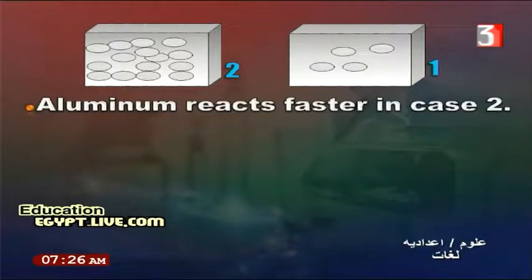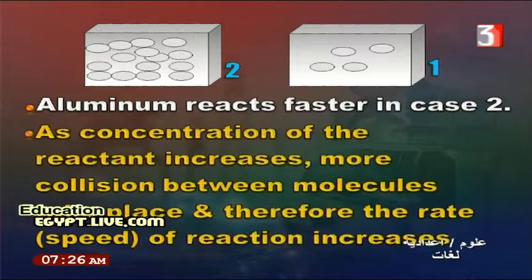Aluminum reacts faster in case 2 as the concentration of reactant increases. The oxygen concentration is higher than in box 1. More collisions between molecules take place and therefore the rate or speed of reaction increases.